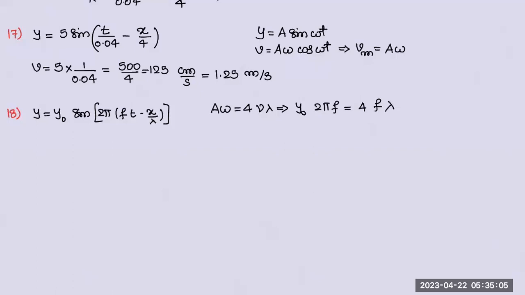Lambda is lambda only. Yeah, f is getting cancelled. F is not an option. What they want is lambda. That implies lambda is equal to pi y naught by 2. One more thing I did: 2 times it gets cancelled. So pi y naught by 2. Answer is B. Bravo.